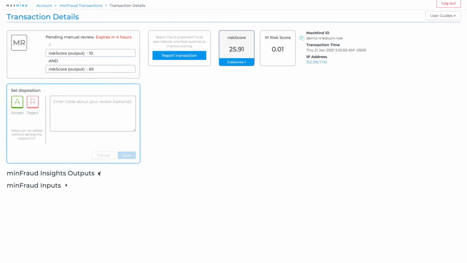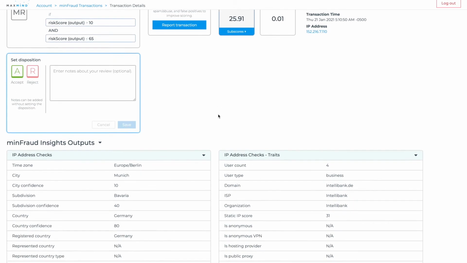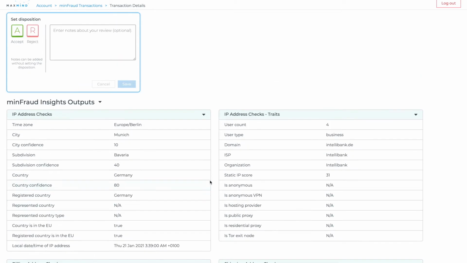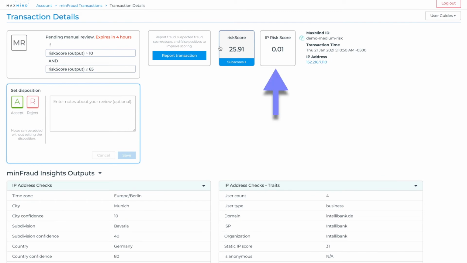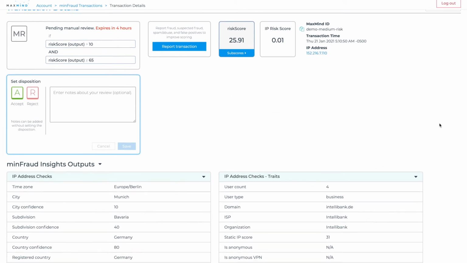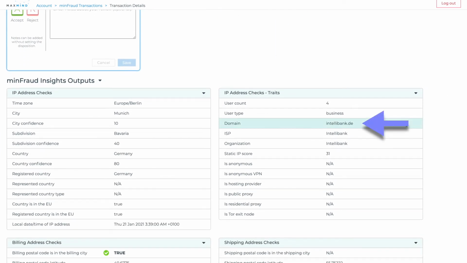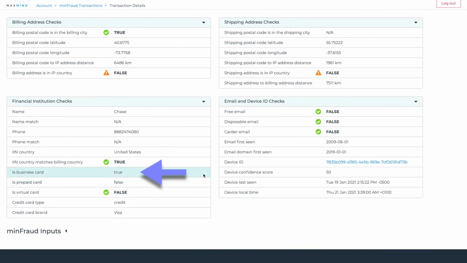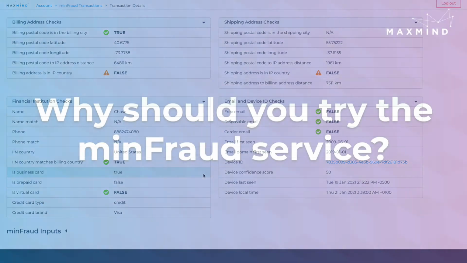This transaction is more ambiguous. There are similar geolocation mismatches. The IP geolocation, billing address, and shipping address are all fairly distant from one another. However, in this case, the IP risk score is low. The IP address appears to be associated with a bank. The credit card is also a business card, so it's possible that this transaction is coming from someone who is traveling and making a purchase for business purposes.